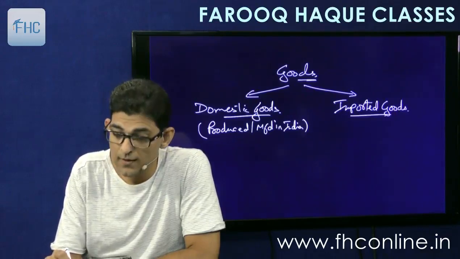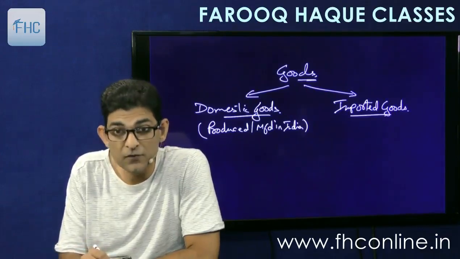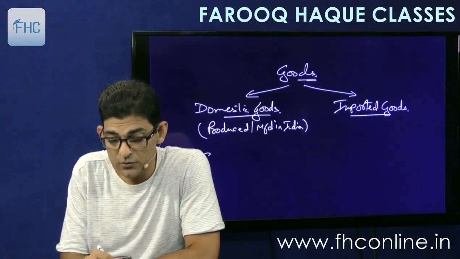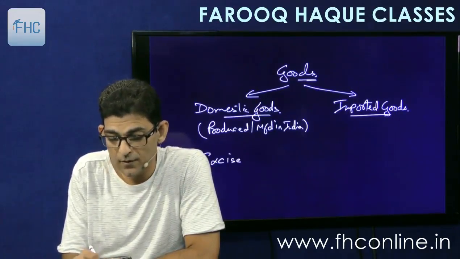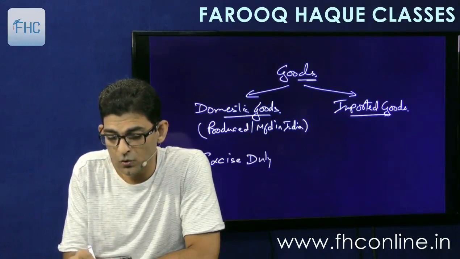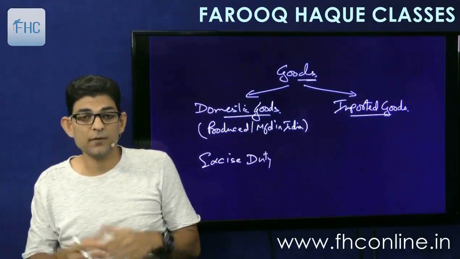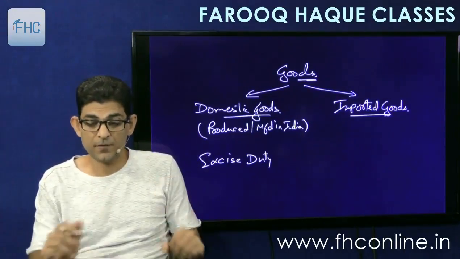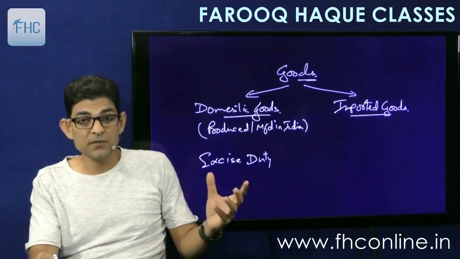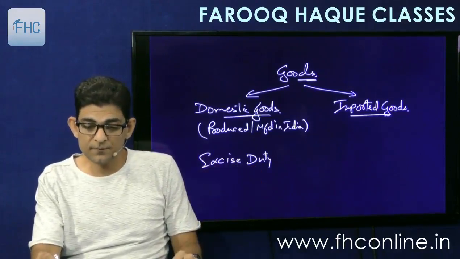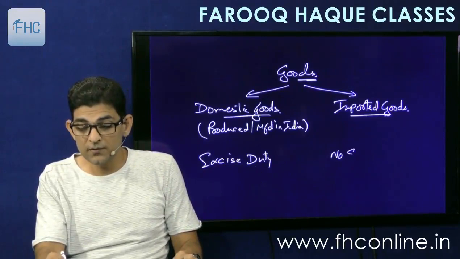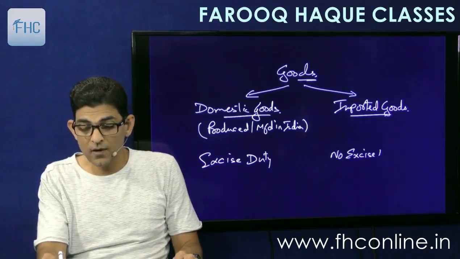Okay. So in case of domestic manufactured or produced goods, you used to charge excise duty on all the goods first, and now still some goods are there on which excise duty is chargeable. Excise duty can be state excise, central excise, as the case may be. And on imported goods there was no excise duty. Why?